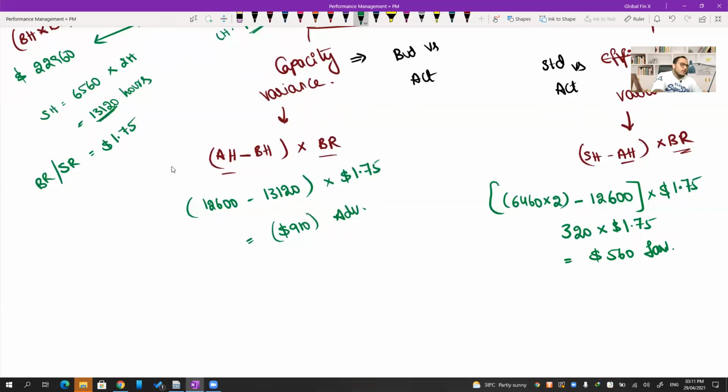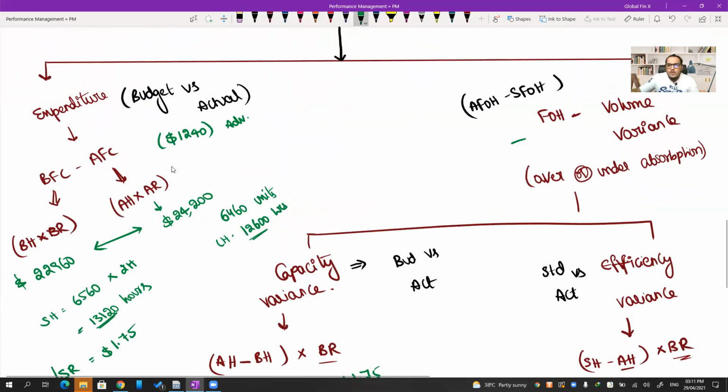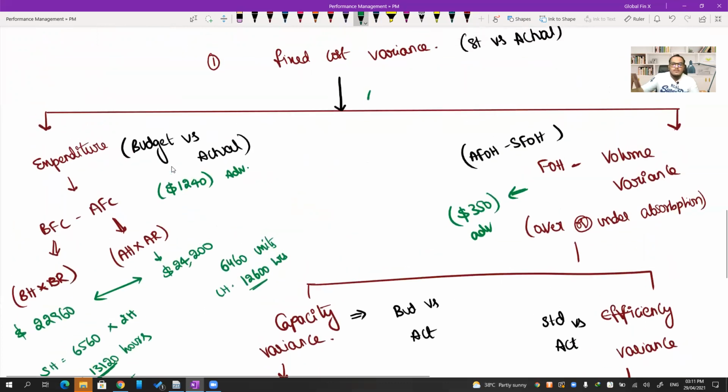Okay, if I add these two, 560 minus 910, that is 350. So my over-absorption or under-absorption is going to be $350 adverse. Okay, so the total fixed overheads variance will be 1240 plus 350, that is 1590 adverse variance.